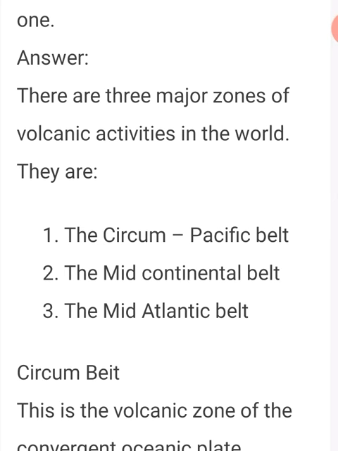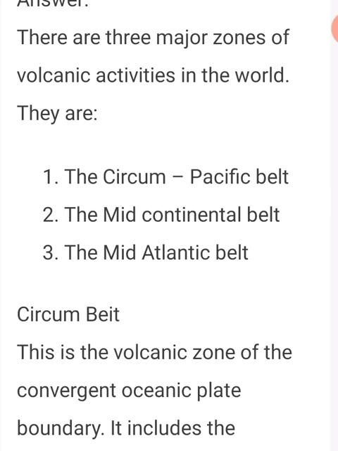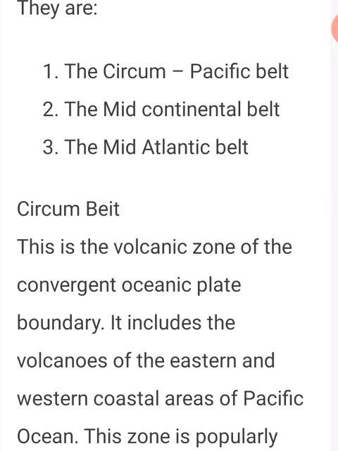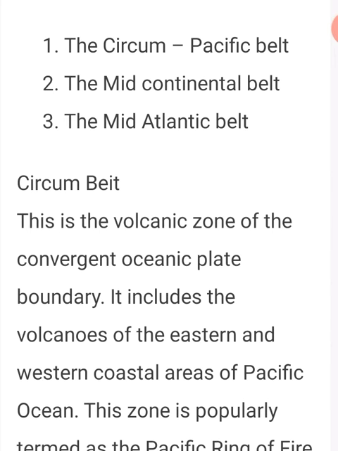They are, first one, the circum-Pacific belt. Second one, the mid-continental belt. Third one, the mid-Atlantic belt. Now we explain the first one, the circum-Pacific belt.